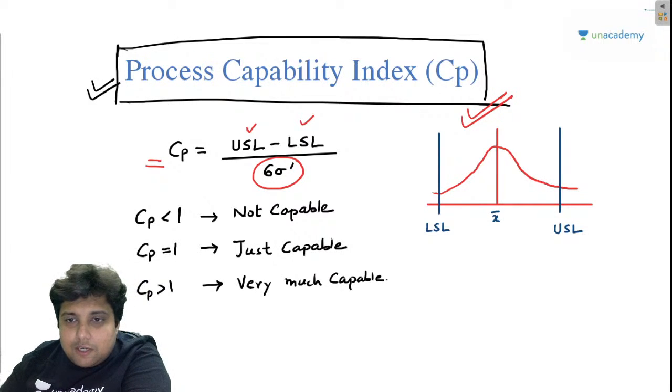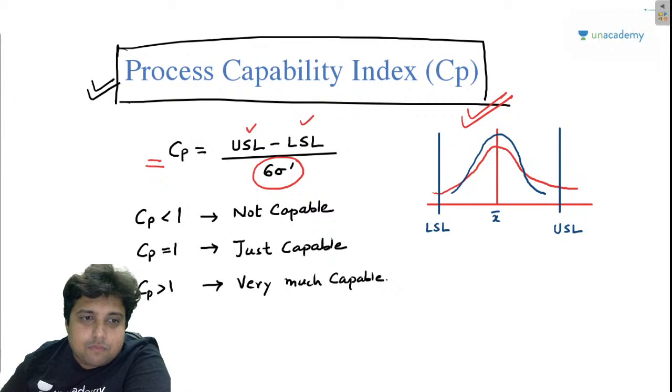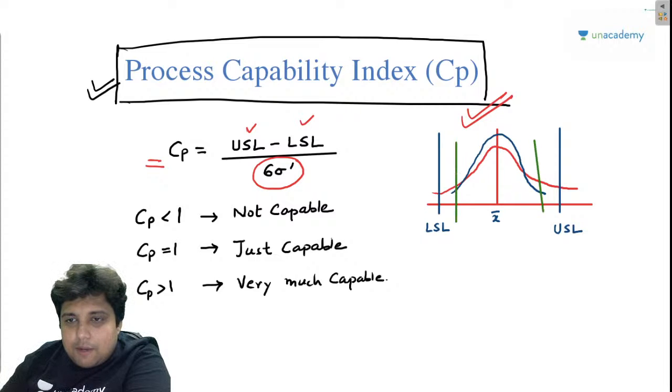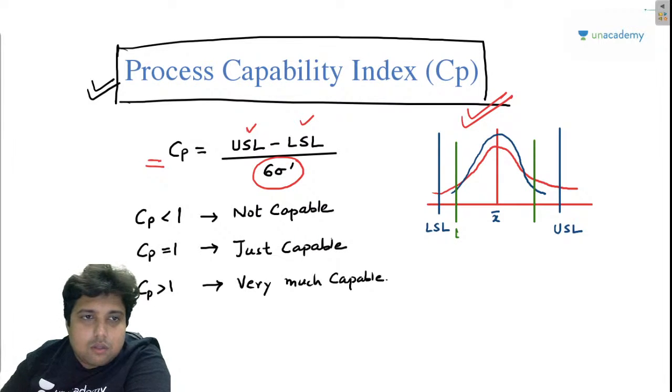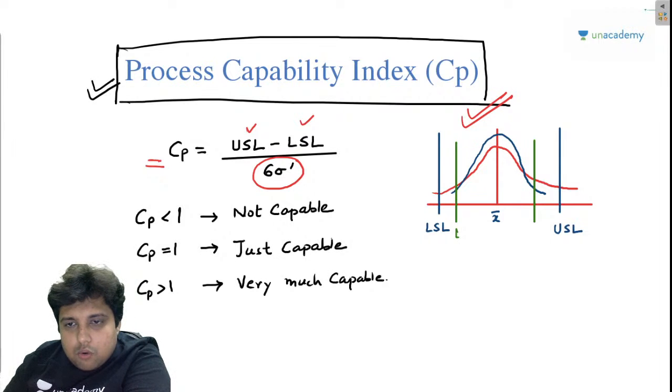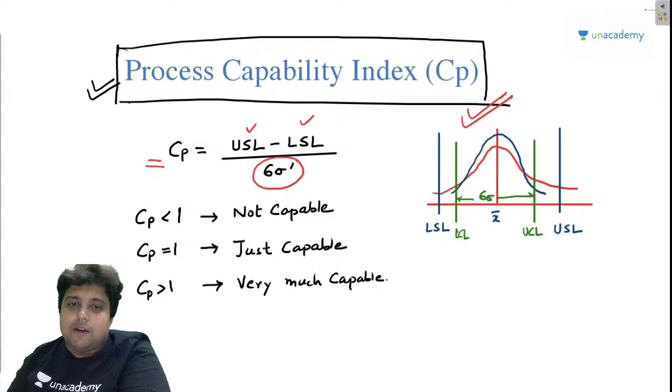So suppose the design curve is like this, with this value as the lower control limit, this as the upper control limit, and this range, my friend, let's say is 6 sigma. This range is 6 sigma, okay?